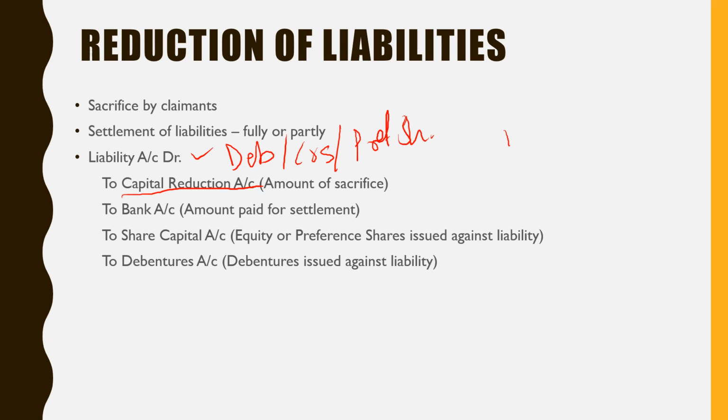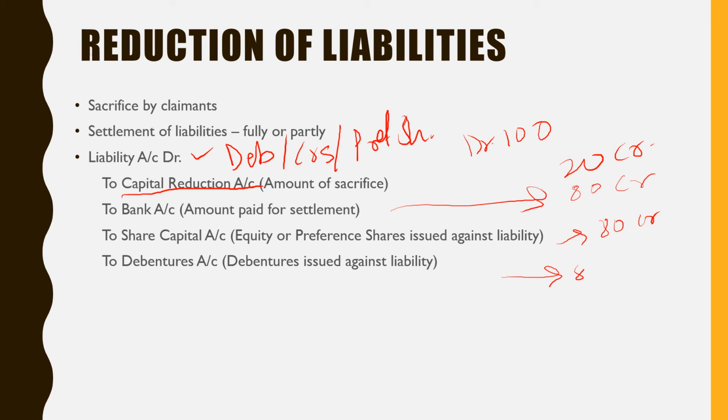Suppose there is a 100 rupee debenture and they are going to sacrifice 20 rupees, so these 100 rupees will be debited and 20 rupees will be credited. If they have been paid 80 rupees, then this 80 rupees will be credited. If instead they got shares of 80 rupees, you will credit 80 rupees shares. If instead they got 80 rupees new debentures, so new debentures will be credited. So any option can be exercised out of these four.